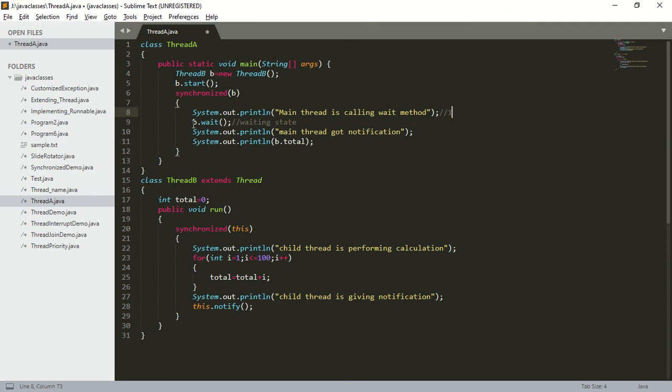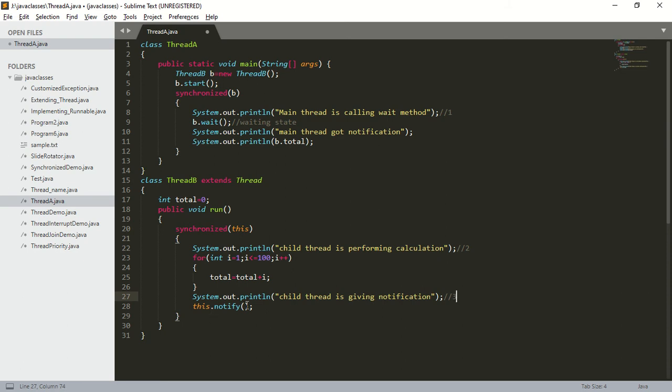Next, the main thread calls the wait method. Since the main thread called the wait method, which state is it entering? It is entering the waiting state. Now the child thread will get a chance because the main thread is waiting for some updation activity. That is why it called the wait method. Now within the child thread, system.out.println, child thread is performing calculation. This statement will be printed second. Next, the child thread performs some updation. Next, system.out.println, child thread is giving notification. This statement will be printed on the third line.